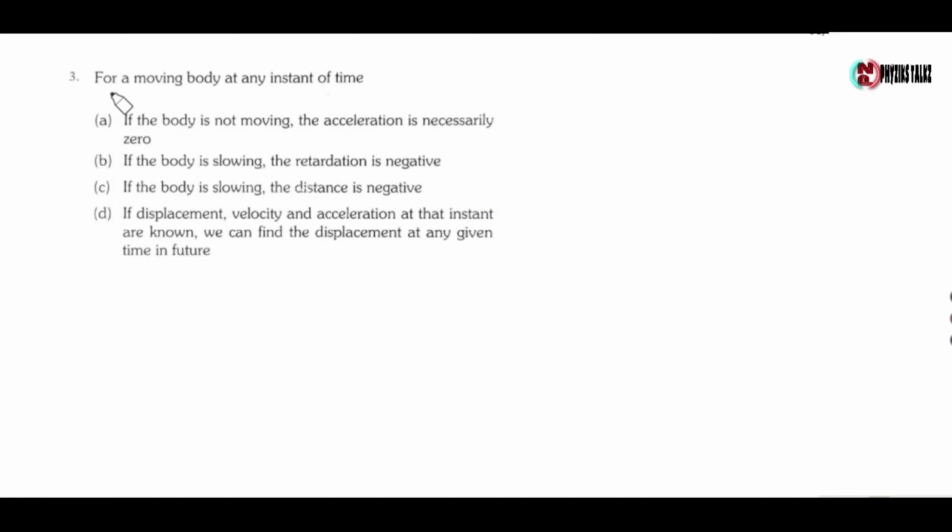Next question. For a moving body at any instant of time, option A, if the body is not moving, the acceleration is necessarily zero. Option B, if the body is slowing, the retardation is negative. Option C, if the body is slowing, the distance is negative. Option D, if displacement, velocity and acceleration at that instant are known, we can find the displacement at any given time in future. Now for the first option, the body is not moving, the acceleration is necessarily zero.